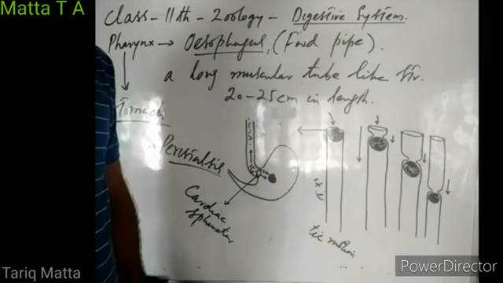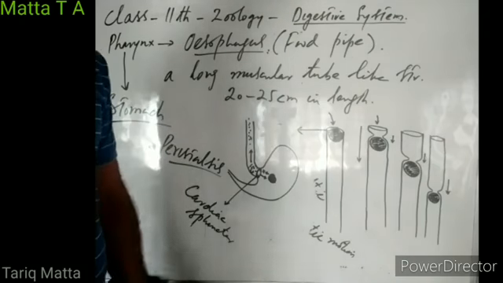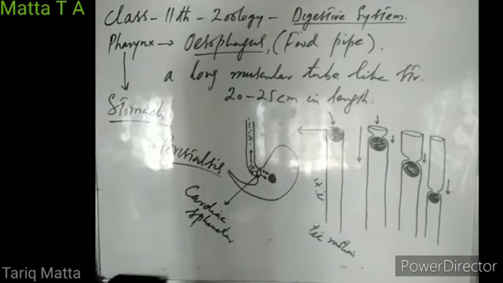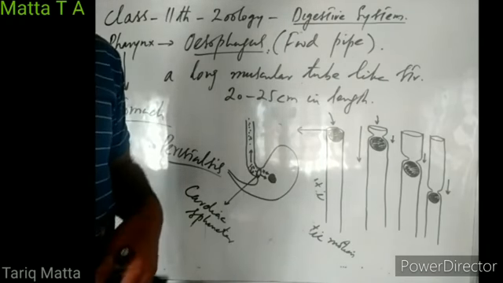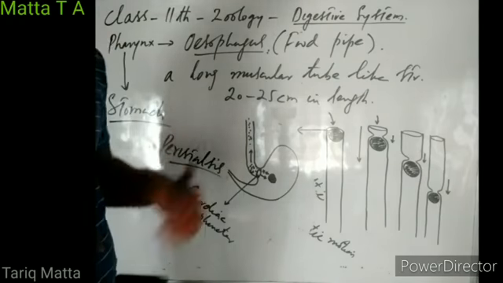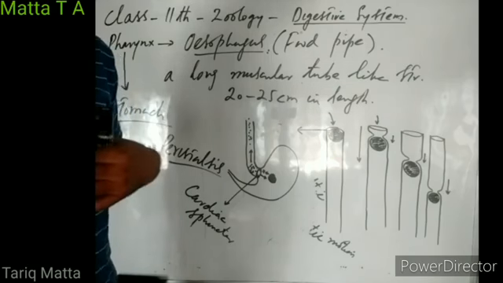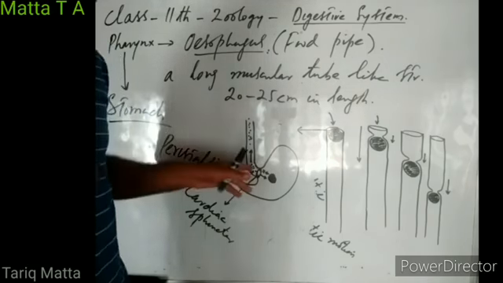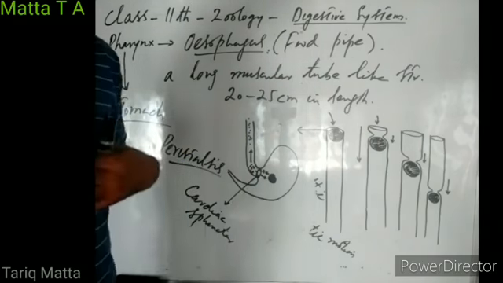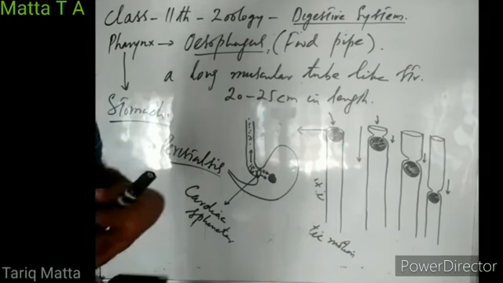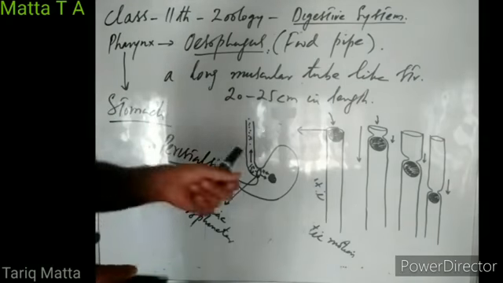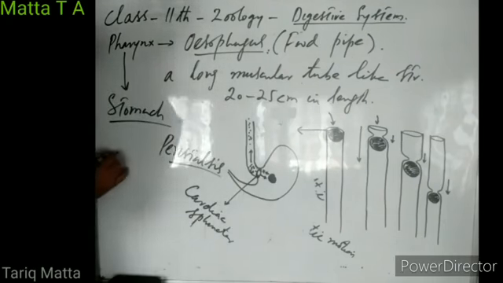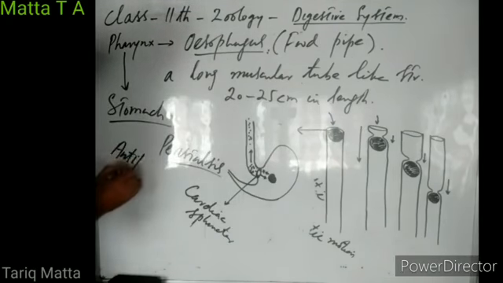So it is meant for taking the food from pharynx into stomach. Sometimes we vomit out our gastric contents. We suffer from vomiting. So how do the solid food materials from stomach come back into our pharynx and mouth? In heartburn, usually the fluid portion, the liquid contents, leak back into the mouth. But at the time of vomiting, all the gastric contents are thrown back into mouth and then out. So how does that occur? That occurs by antiperistaltic movement.